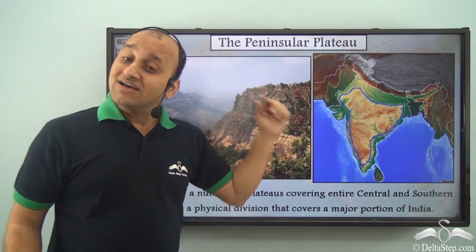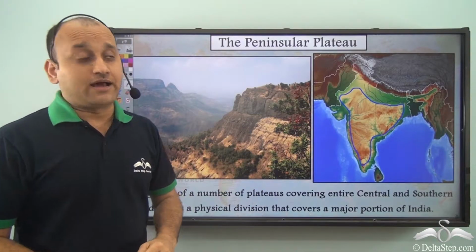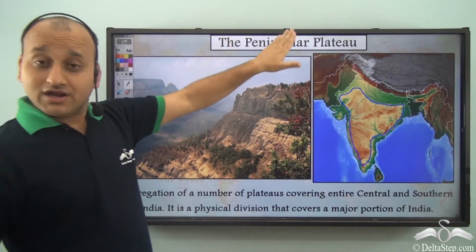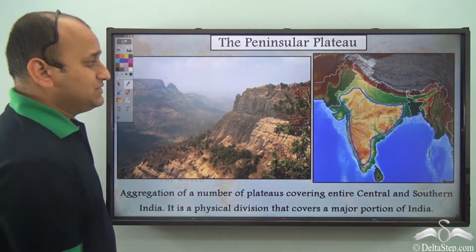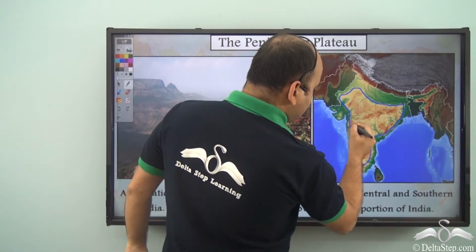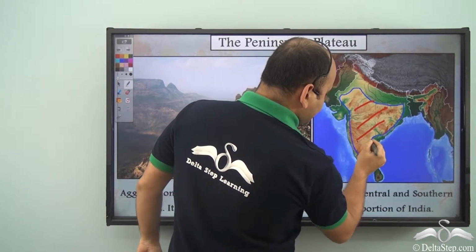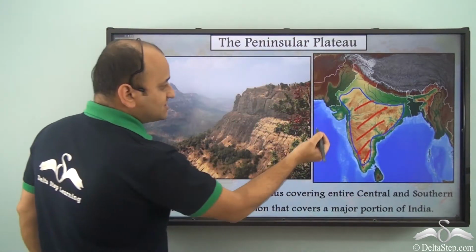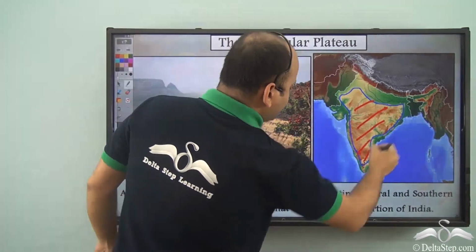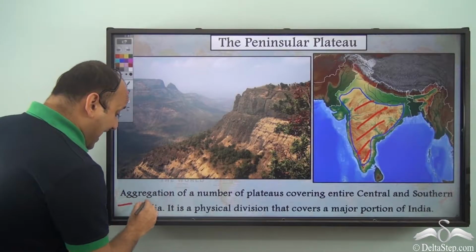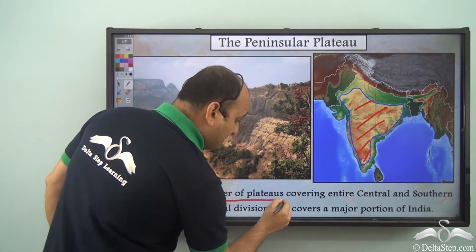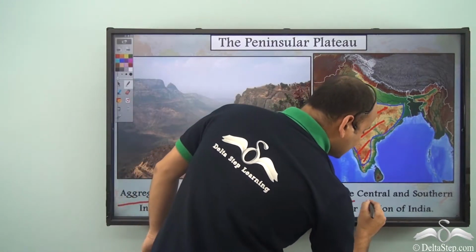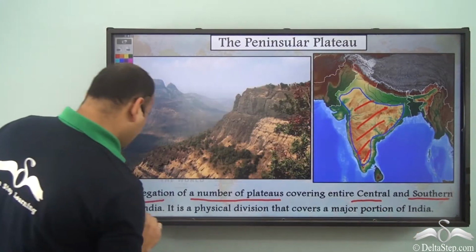Now we come to the third physical division of India, that is the peninsular plateau region. Now this entire region is the peninsular plateau region, and as you can see, this is a very large area. So it is an aggregation of a number of plateaus covering entire central and southern India.